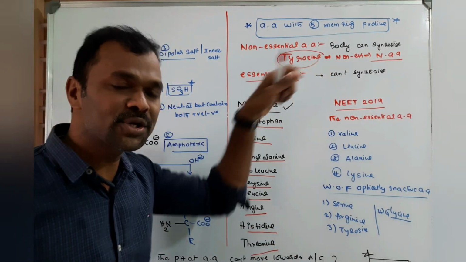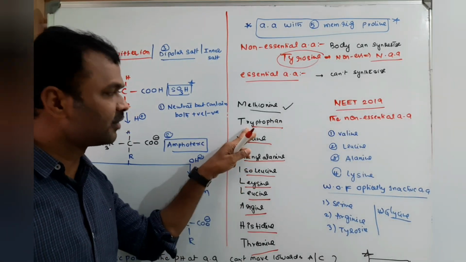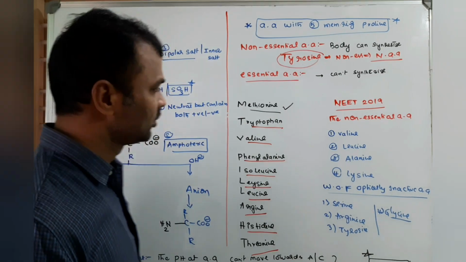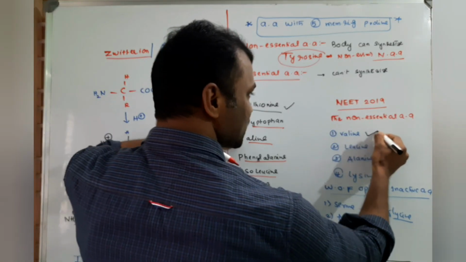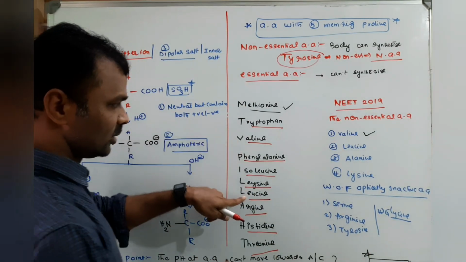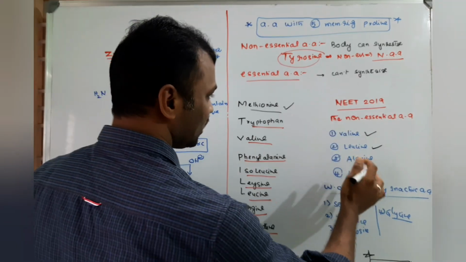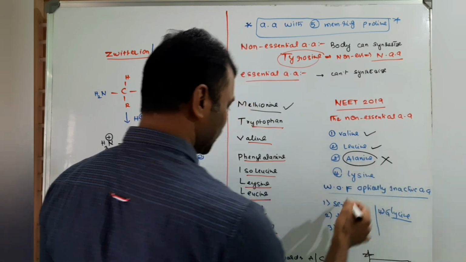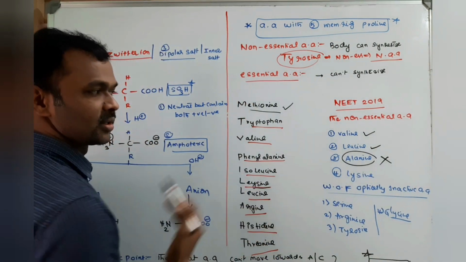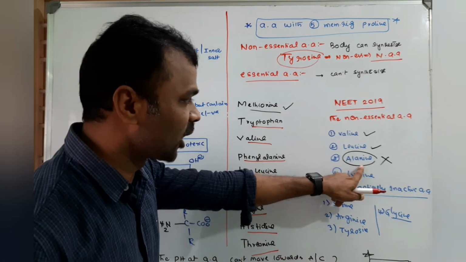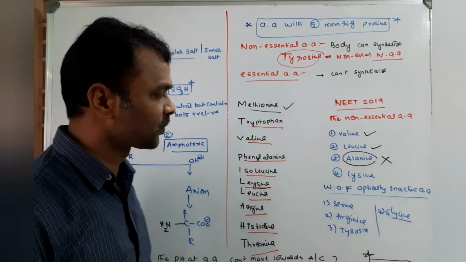Tyrosine is a non-essential amino acid, whereas tryptophan is an essential amino acid. Now we'll go to the question. Here valine is an essential amino acid, leucine is an essential amino acid, and alanine is a non-essential amino acid. So the non-essential amino acid, our option is alanine.